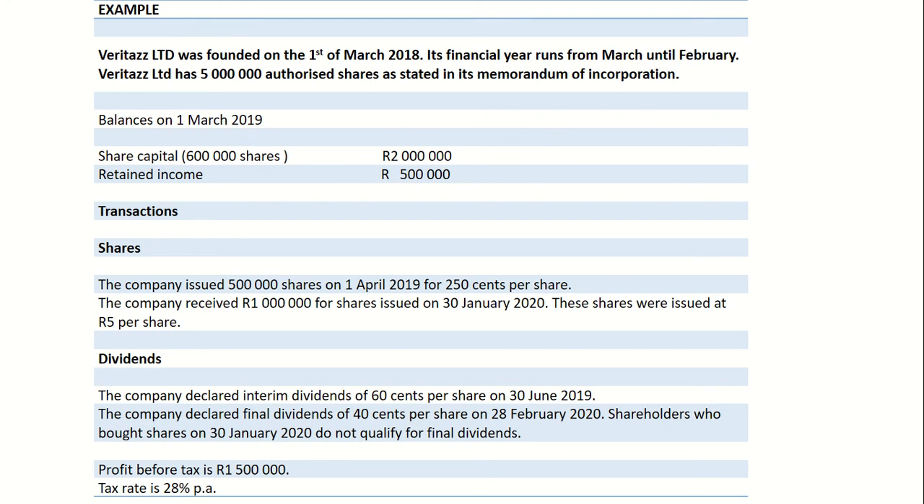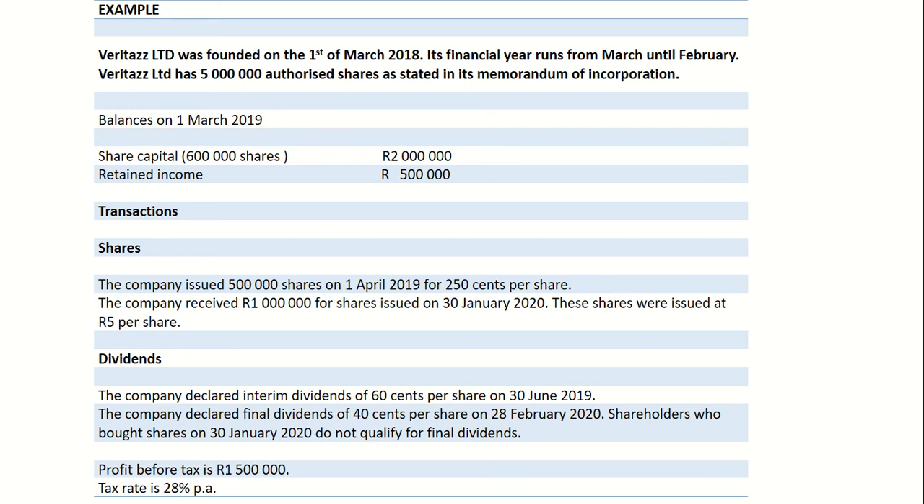This is the example that I'm giving you. It says Veritas Limited was founded on the 1st of March 2018. Its financial year runs from the 1st of March until February. Veritas has 5 million authorized shares as stated in its Memorandum of Incorporation. Balances on the 1st of March 2019: we've got share capital of 2 million. However, the number of shares that were issued on the 1st of March 2019 will be 600,000 shares. So out of the 5 million shares, we've only issued 600,000 shares.